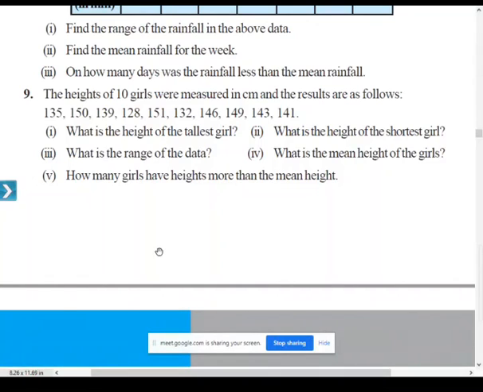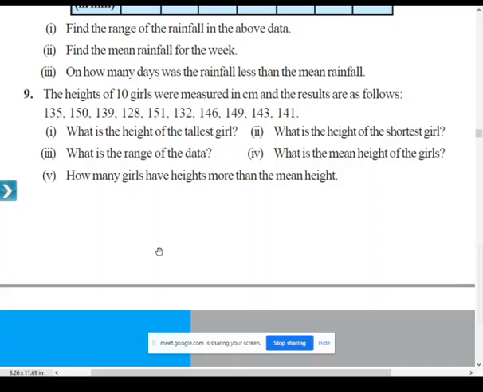The heights of 10 girls were measured in centimeters and the results are as follows: 135, 150, 139, 128, 151, 132, 146, 149, 143 and 141. What is the height of the tallest girl? 151. Most of you have written the correct answers. Very good. The height of the tallest girl is 151.